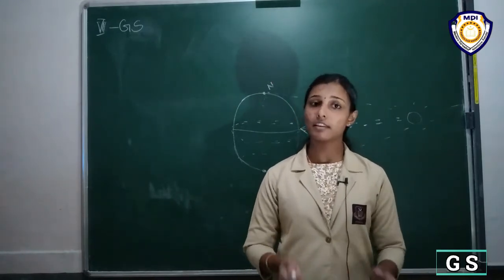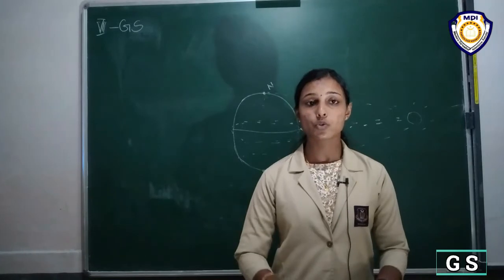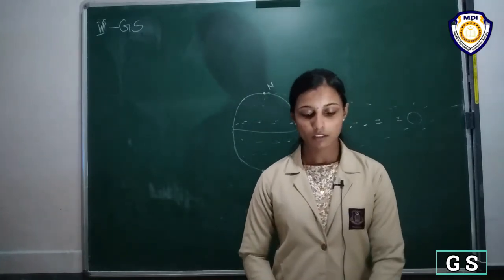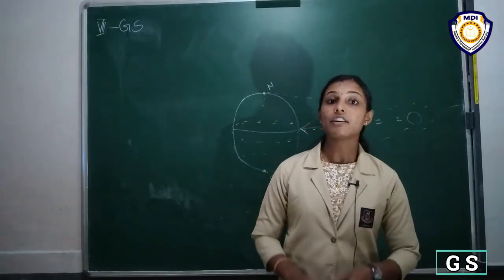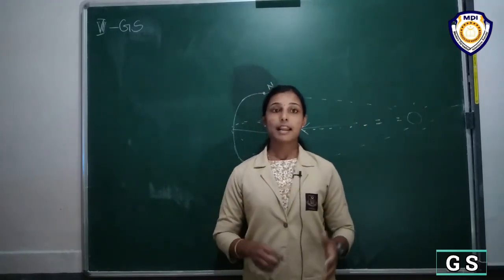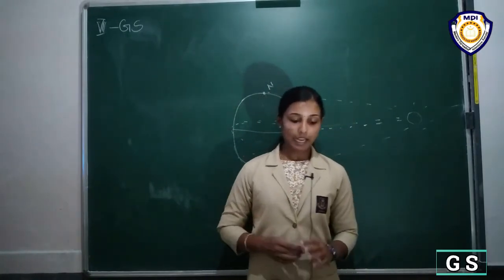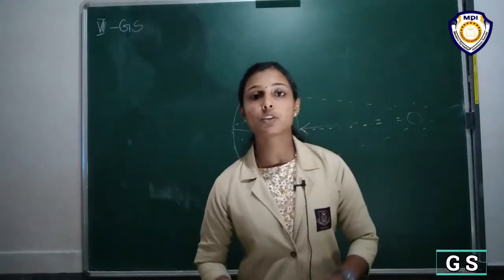All the information is given in your textbooks. So that is all about our chapter. What is the name of our chapter? Weather, climate and adaptations of animals to the climate.